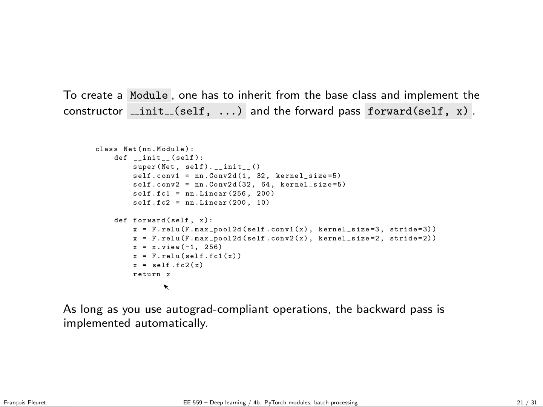Now the miracle of PyTorch and autograd is that because we are using only autograd-compliant operations everywhere, such as the convolution layer, max pooling, etc., all of this can be used with the backward pass and gradient descent. We did not do anything specific related to the backward pass, but simply because we use only autograd-compliant operations, the backward pass is implemented automatically. So this is the constructor, and this is the forward pass.